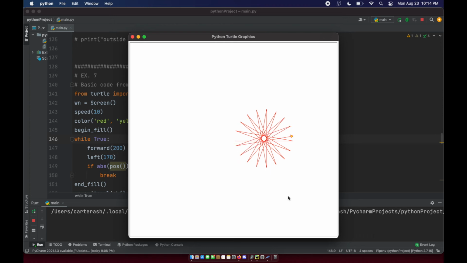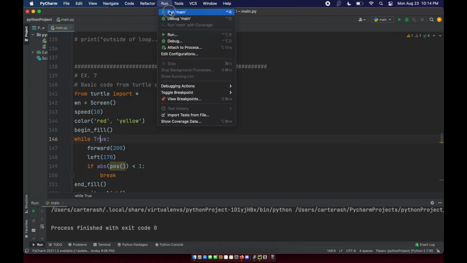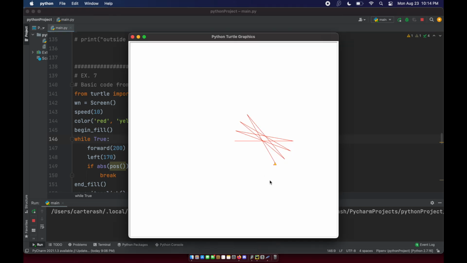And you can see that we have this crazy star thing that kind of looks like a sun, and then it fills with color, which I just realized I forgot the end fill on my triangle and my square that I made. Let's run it one more time. It's a pretty cool little code, kind of a classic turtle program that you can run and see some cool stuff that it does. And that's a thing with the while loop.